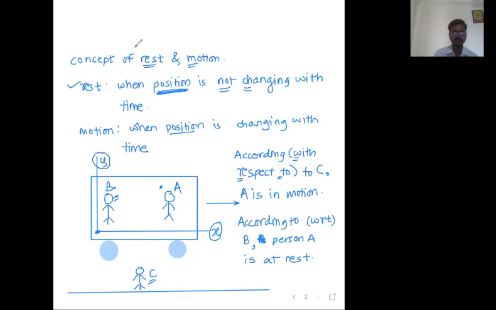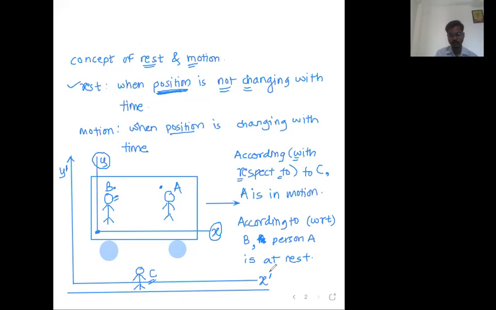According to C, who is the observer? C is the observer. In physics, observer means frame of reference. Frame of reference means coordinate system plus clock. Okay, sir. Let us draw another coordinate system. This is the coordinate system which is attached to the ground. Let us call this x dash, y dash. X dash, y dash is a coordinate system attached to the ground.